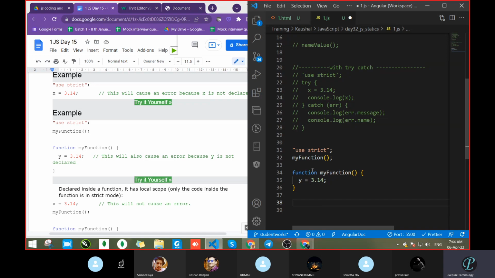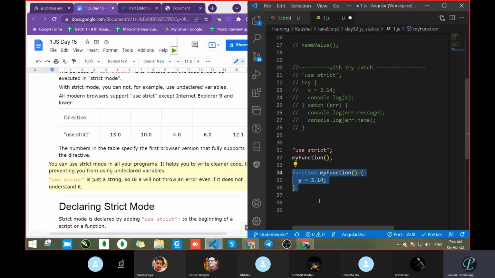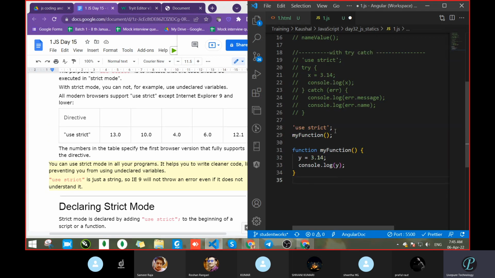Now see what we had done. We had written my function, and inside my function we had declared one variable. So what are you thinking? Will we get output or not? Let's do console.log y. Tell me, will we get output or error?